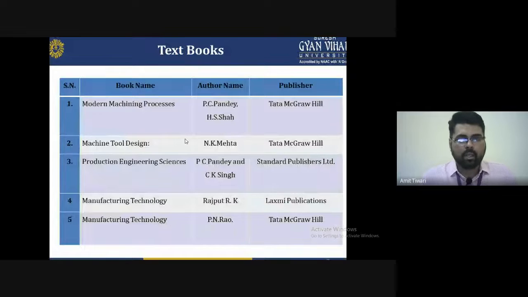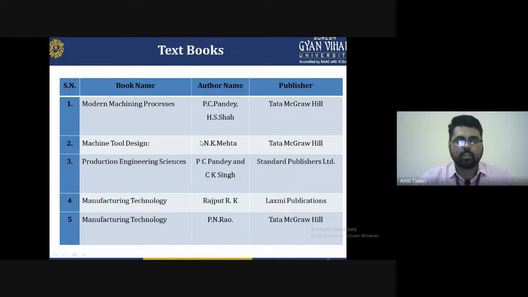At the end of this lecture, I recommend some books for understanding the metal machining process, to find out the numericals for cutting chips, metal removal rate, or how to save power consumption. You can calculate all of it by referring to these books. The first book is Modern Machining Process, authored by P.C. Pandey and H. Shah, from Tata McGraw Hill publisher.